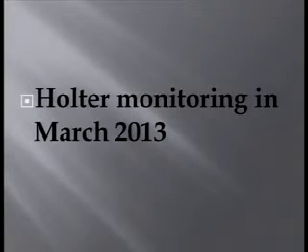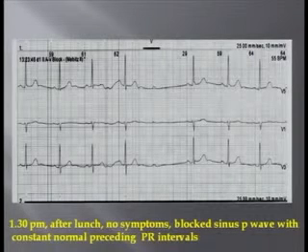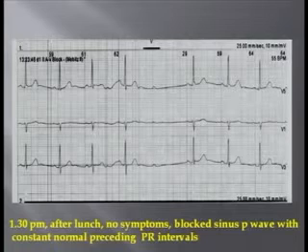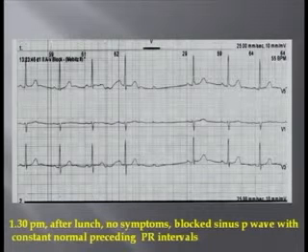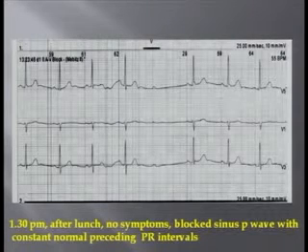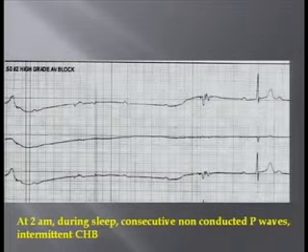Then we did a Holter monitoring after the initial cardiac evaluation. At 1:30 p.m. after lunch, the patient was asymptomatic and you see a blocked P wave here. And the preceding PR intervals are constant. This happened during wakeful hours. Subsequently, all the episodes happened during sleep.